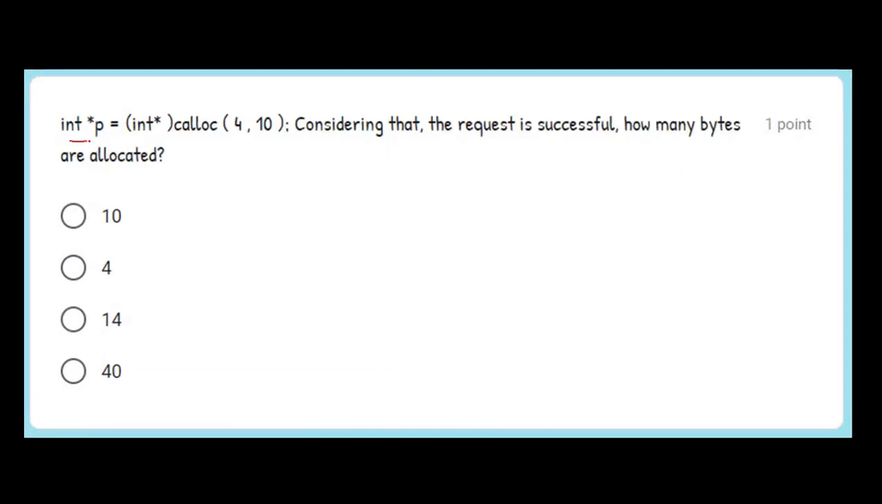Next question. int *p = (int *) calloc(4, 10). Considering that the request is successful, how many bytes are allocated? So here 4 is the number of blocks and here 10 is the number of bytes in each block. So how many bytes are allocated? That is 4 into 10, that is equal to 40. So the answer is 40.